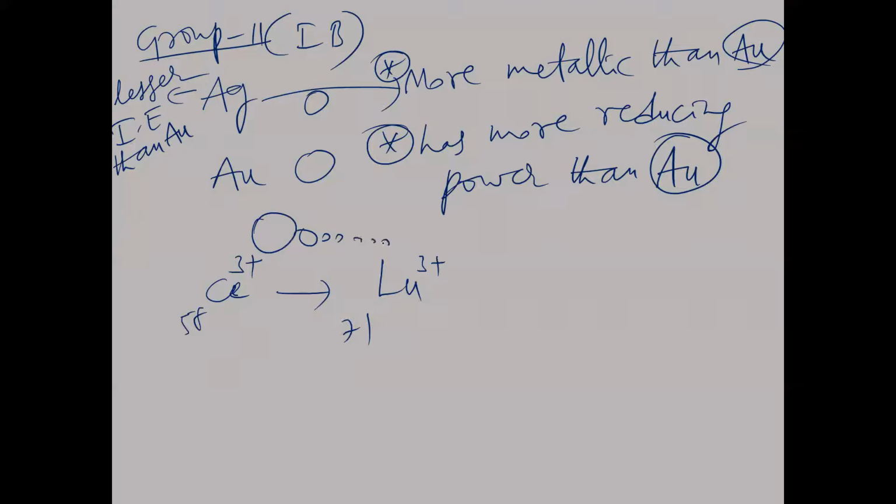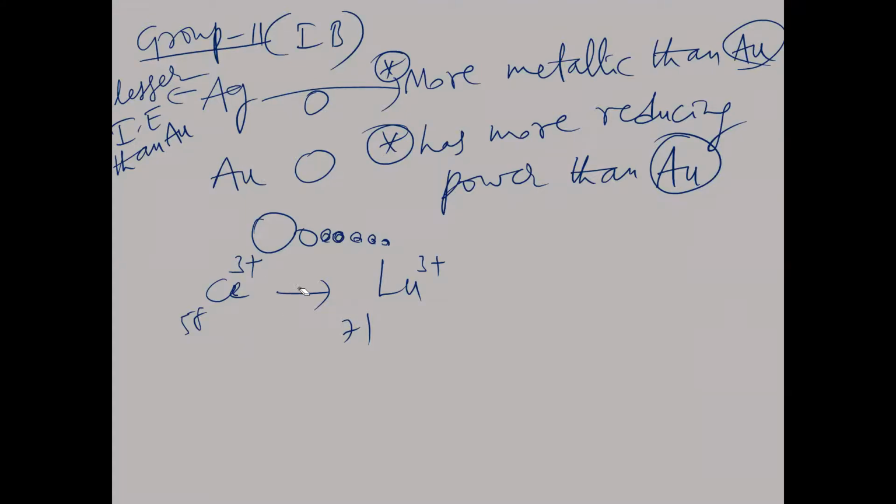When sizes decrease, that is called contraction. So lanthanoids undergo contraction in size from left to right, from cerium to lutetium. This is called lanthanoid contraction. Due to this lanthanoid contraction, gold gets more ionization energy than silver.